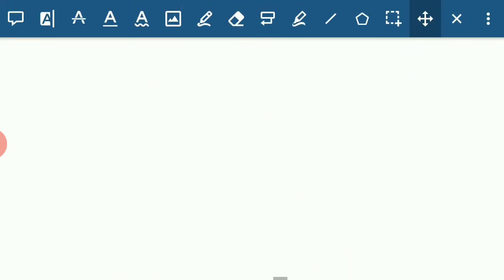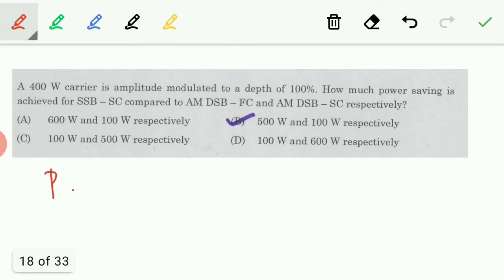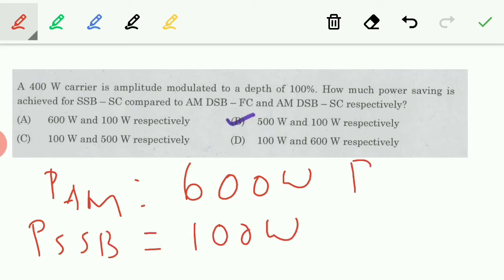So what is the answer? We know power used by AM is 600 watts, PSSB is 100 watts, PDSB is 200 watts. So compared to AM, SSB saved 500 watts because AM used 600 watts but SSB used only 100 watts.